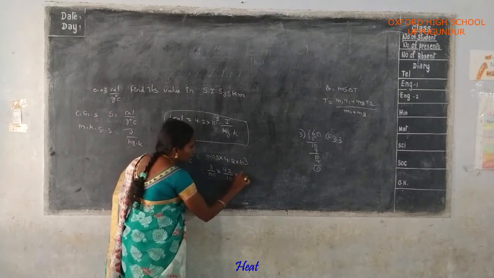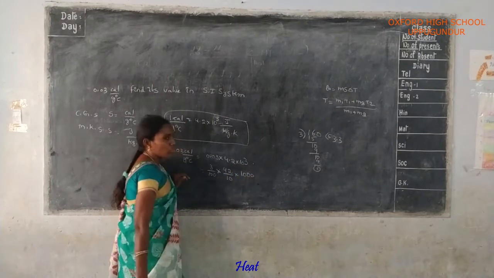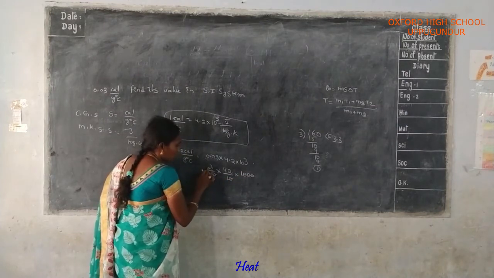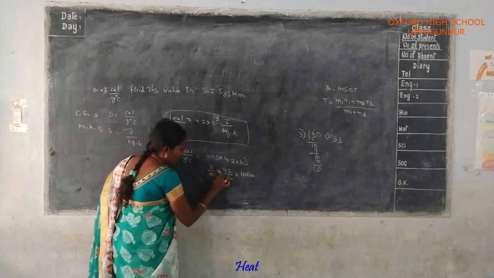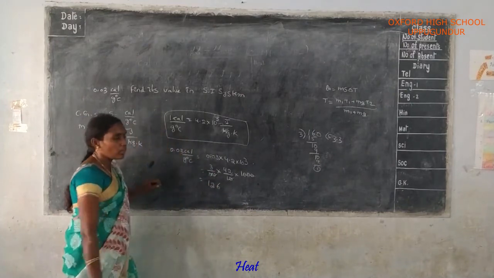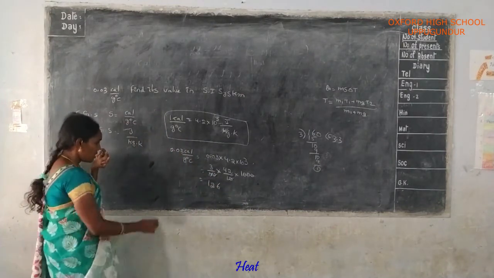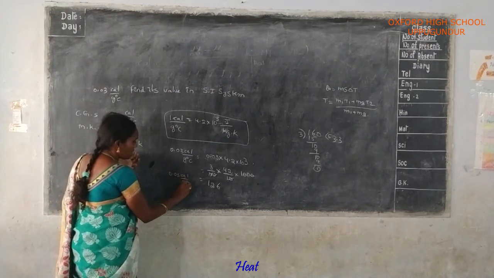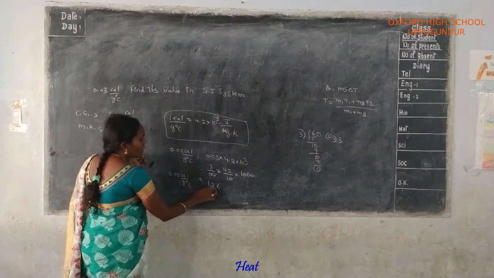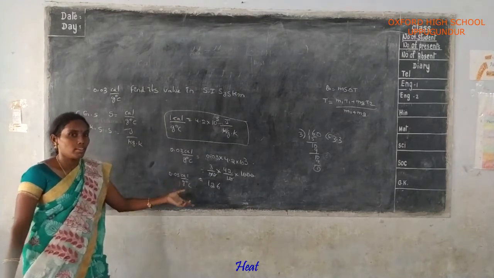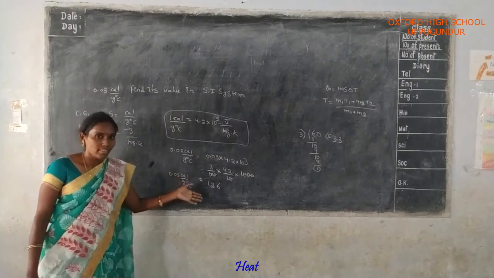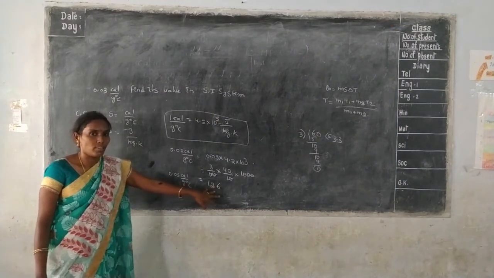Okay na? Here 10 cube should be written as 1000. Here 3 zeros get cancelled, amma. Here 3 2s are 6 and 3 4s are 12, so 126. Okay na? Here 0.03 Cal per gram degree centigrade is equal to 126 joule per kg Kelvin. Okay na amma? The value for lead in SI system is 126. Okay?